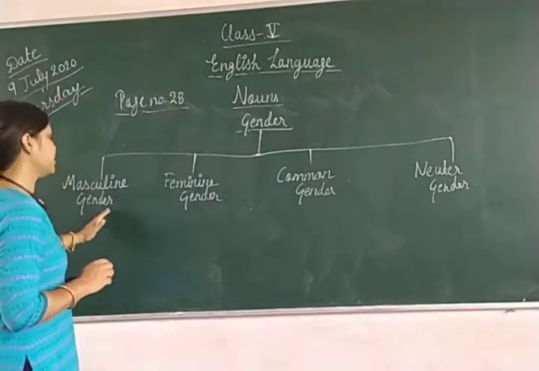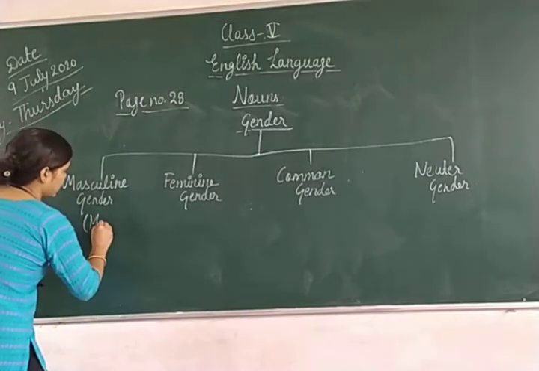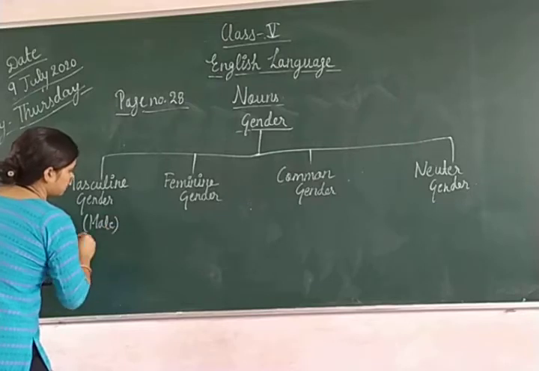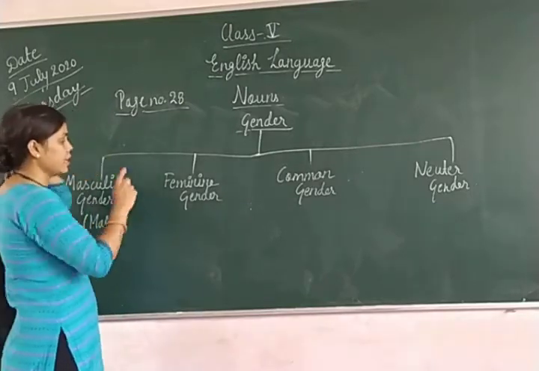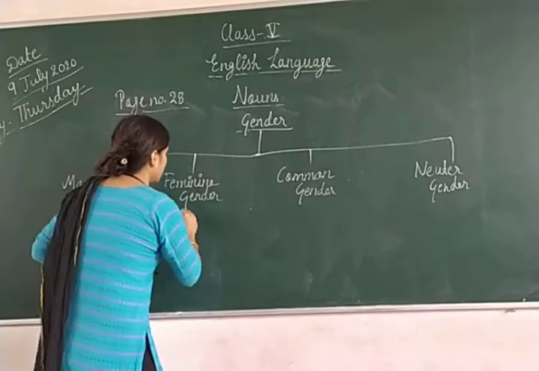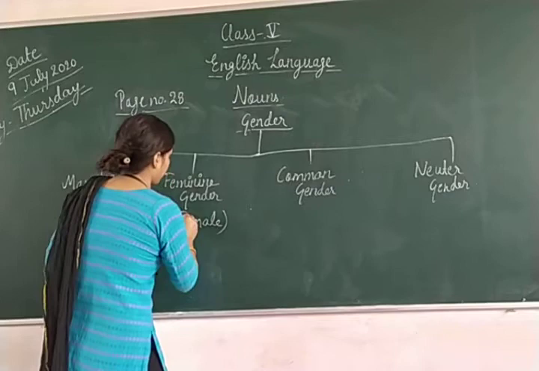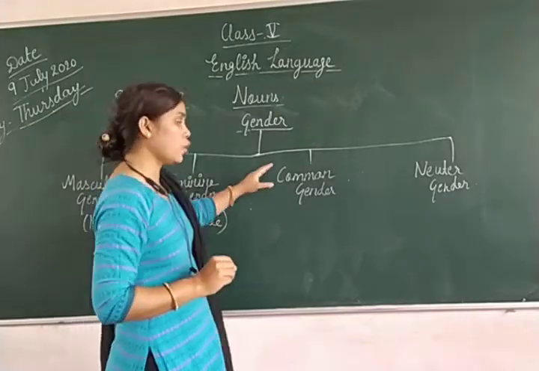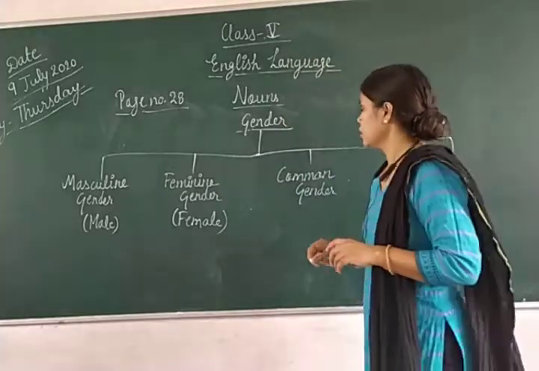So masculine gender is related to males. What will come in this? Male category जितनी भी है वो masculine gender में आती है, और feminine gender related to female. Okay, and common gender is related to which?